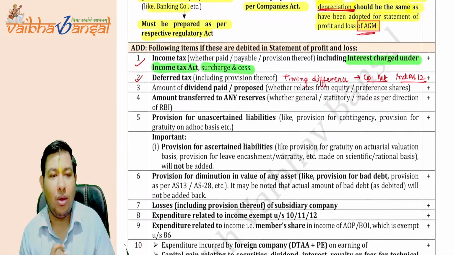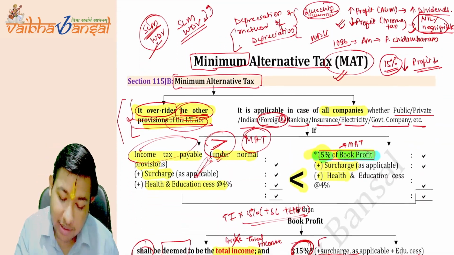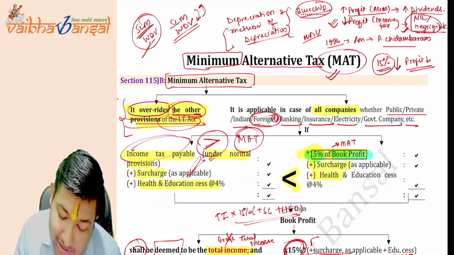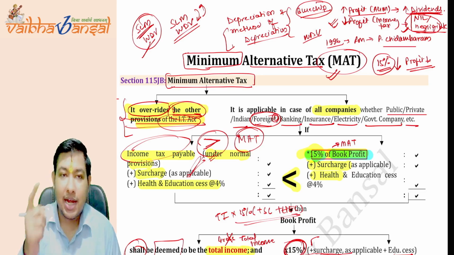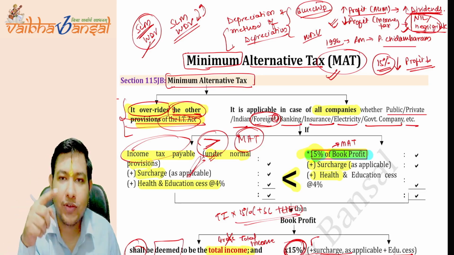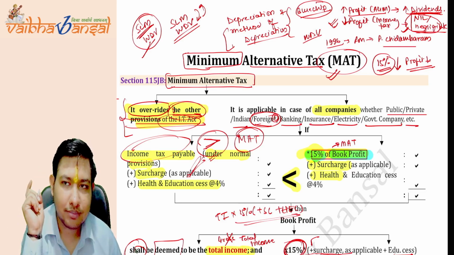Clear. Now the third point. See, what is the original problem? The government said the profit is higher, and companies are giving higher dividends. The higher dividends are debited in the profit and loss account, which eventually reduces the profit of the company. That was the main concern.